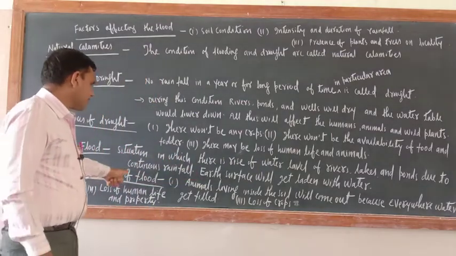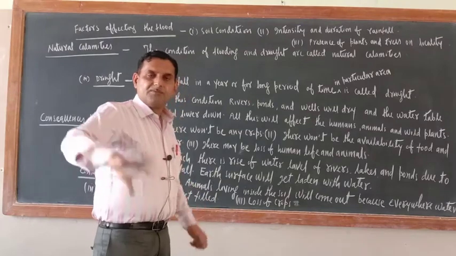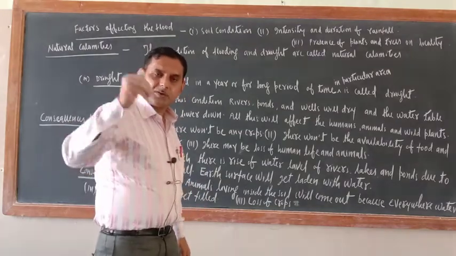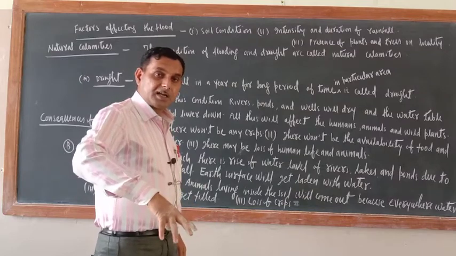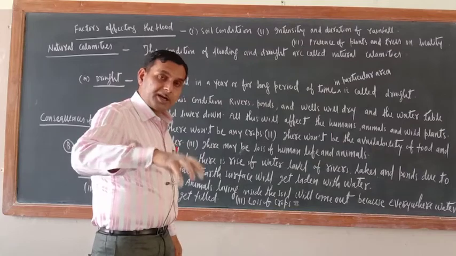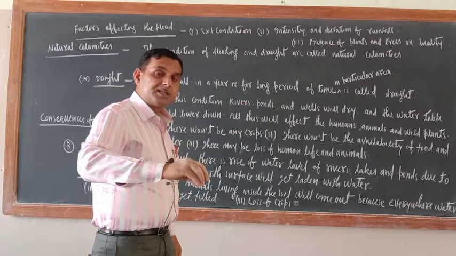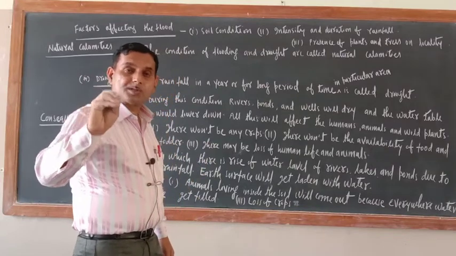What are the consequences of flood? Animals living inside the earth, just see, when everywhere water is there, it will percolate down. Inside the earth, animals are staying and they are getting the air which is trapped inside the holes or pores of soil.